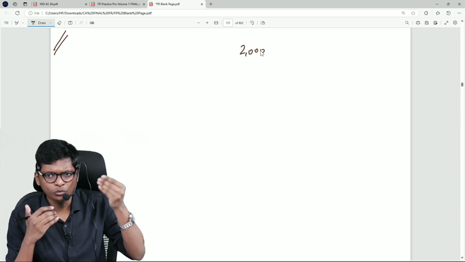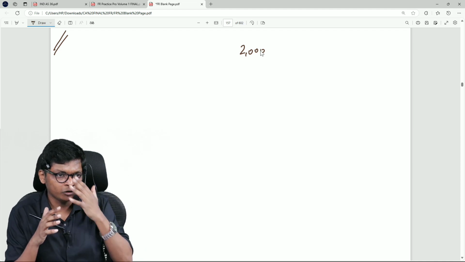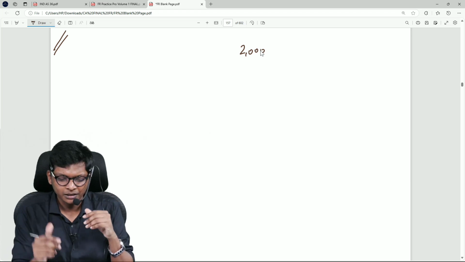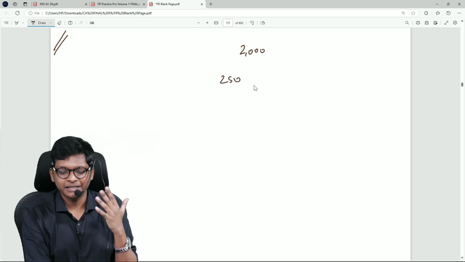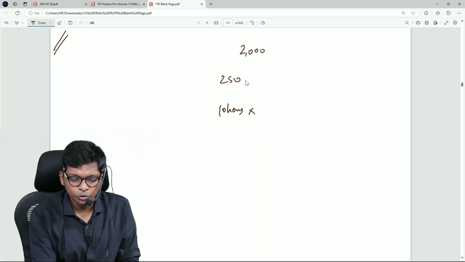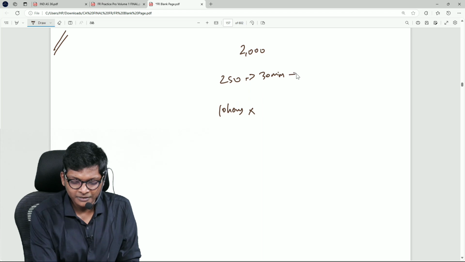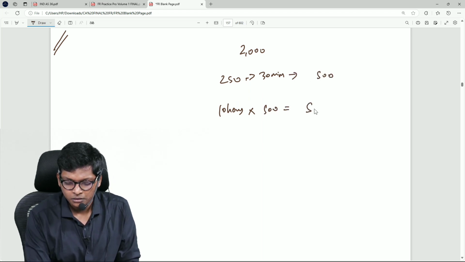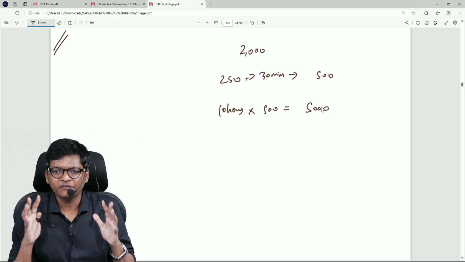See, for me now, a 20 minute trip from my house to here, plus 25 minutes waiting, I always make them wait. After they come only, I will come down. So let's say 30 minutes for me, I paid 250 rupees. In a day, 10 hours, how much will they get? 250 rupees is for a 30 minute trip. So 1 hour means 500. So 10 hours into 500, 5,000 rupees will be the revenue in a day if they drive for 10 hours.